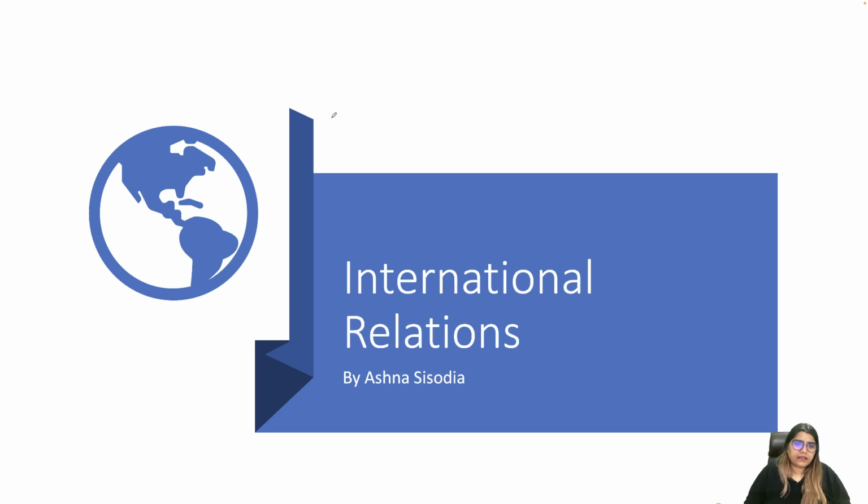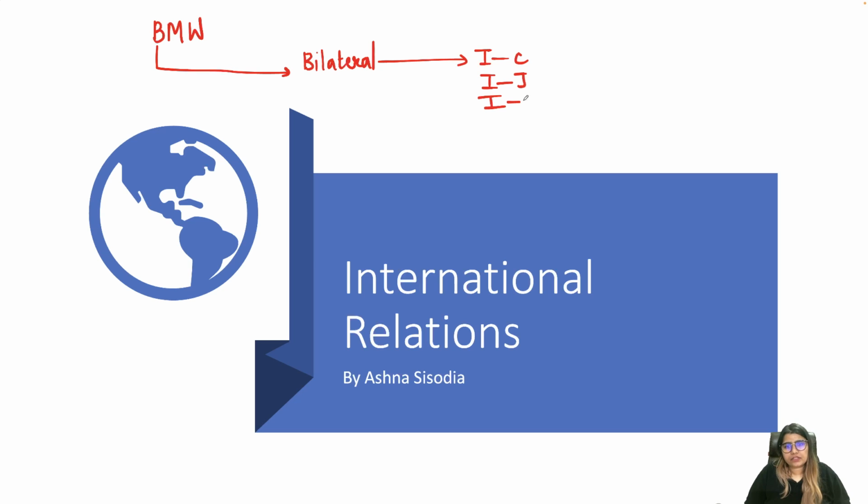Before starting anything, let me very quickly discuss the strategy for IR. I call this the BMW strategy. What is this BMW strategy? Whenever you are going for international relations, always first of all cover bilateral relations. Bilateral means the relationship between two countries. In this case, the India China relationship, India Japan, India US, India European Union, as well as India and Russia.